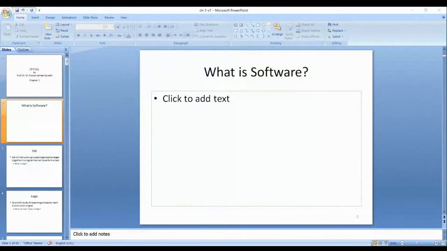So what is software? Let me have Bandar Mamdu. Yes, you may type, you may use the mic as you like. If you don't know, just type no, I don't know, then I will ask the next student.